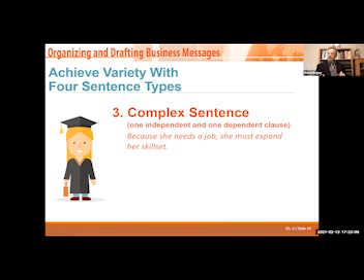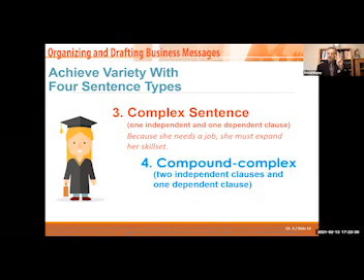She must expand her skill set. If I just said she must expand her skill set, you would understand what I meant. But the phrase, because she needs a job, you have to add more. Dependent clause followed by an independent clause. You can also put the dependent clause after: she must expand her skill set because she needs a job. That's a complex sentence. So now we have 3 different kinds of sentences.